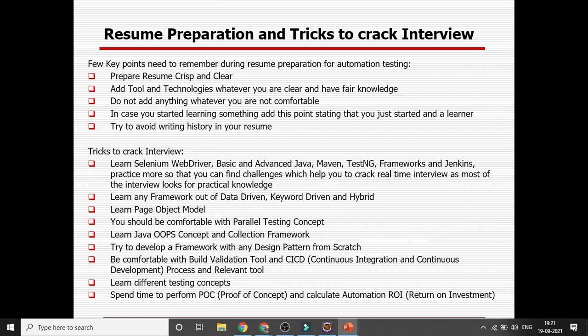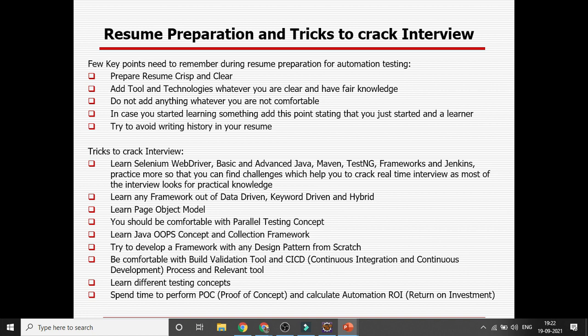My request is that you do not write anything into your resume that you do not know at all. In case you are writing something where you are a learner, you are starting the journey in this area, you can mention those points, but mention that as a learner you just started it, by yourself or by your organization you just started taking the training, all this stuff. Try to avoid writing history in your resume.